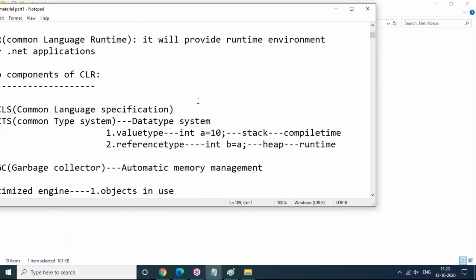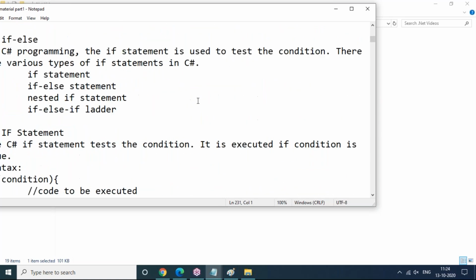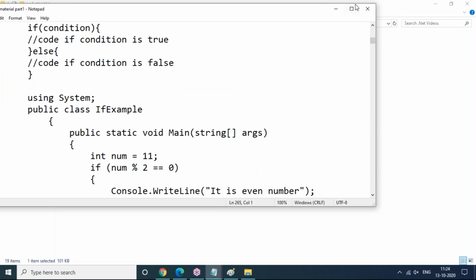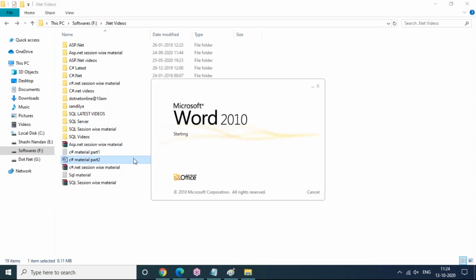Every step is clearly prepared, and every program is included in this document completely. It is part one of C#.NET, and part two is also there, called Windows Forms. So you can see this is the material of part two.